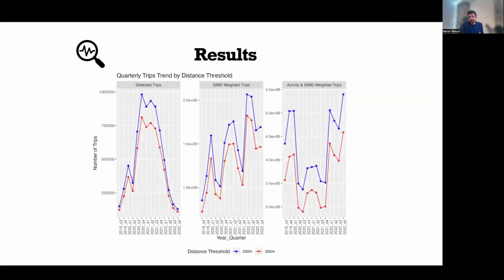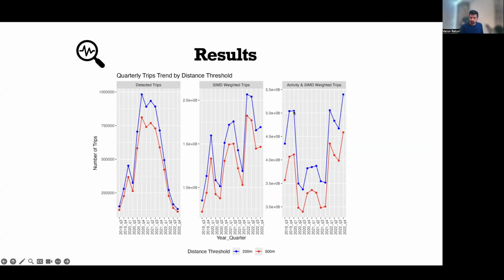So we did this again, but at the quarterly level rather than annually. And here, if you see again, the raw trips and the SIMD corrected trips were not giving the correct expected trend, but the last plot gives us the correct plot or the correct trend. So here you can see that the 2019 quarter 3 and 2019 quarter 4 are quite high trips, but also 2020 quarter 1 is as high as 2019 quarter 4. This is because the lockdown didn't happen by the end of the quarter 1. So it technically started at quarter 2.